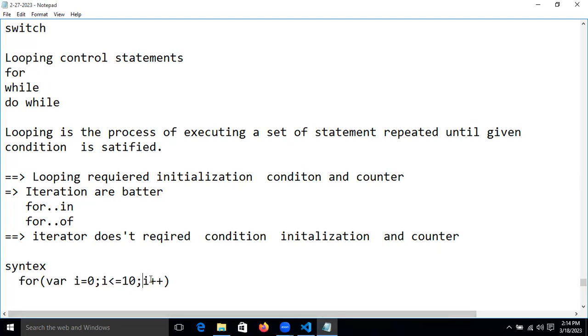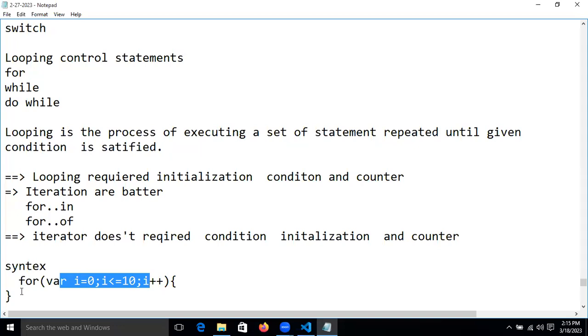Unless we give these things, the for condition will not work. Whenever we are iterating using iterators, these things are needed.